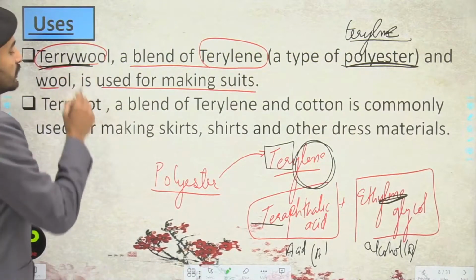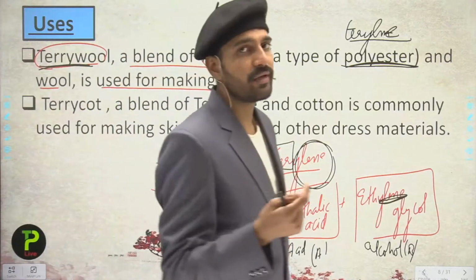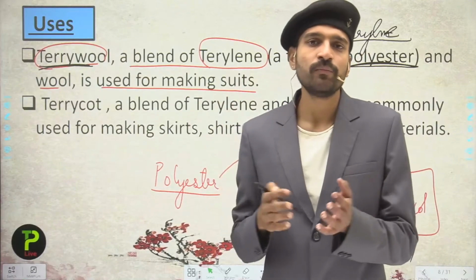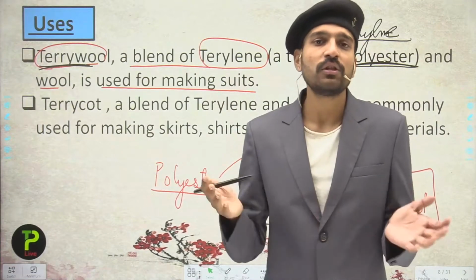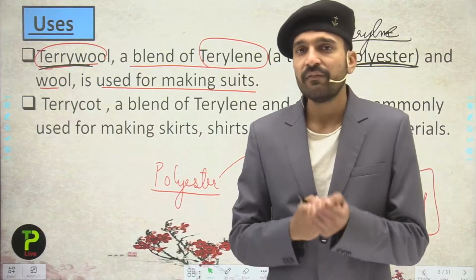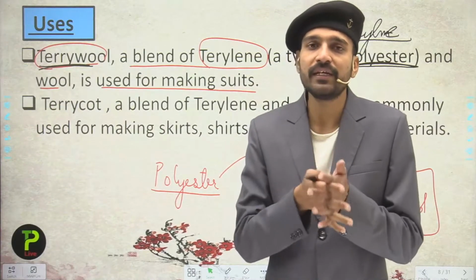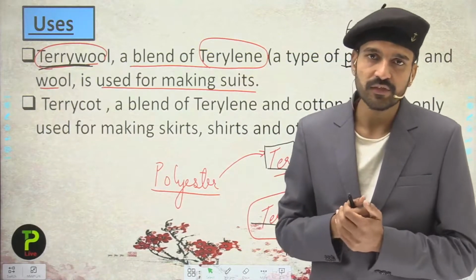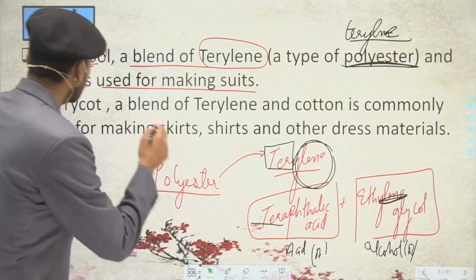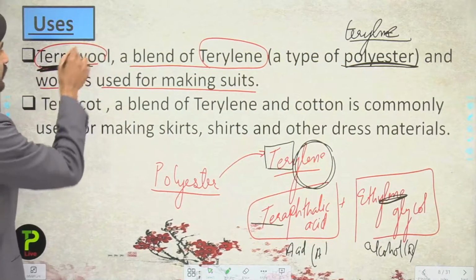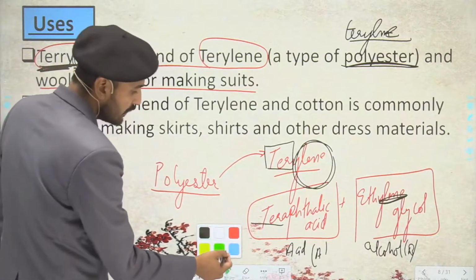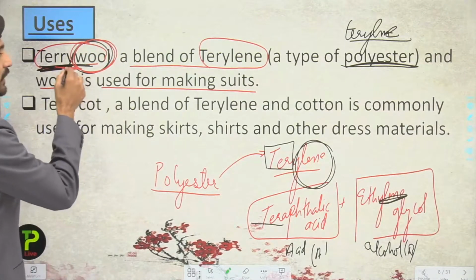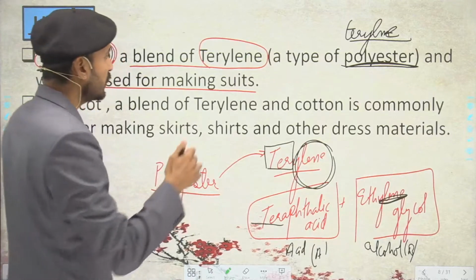Now students, what is given here? The terry wool is given. It means that it is a blended fabric. So what are blended fabrics? We are going to see blended fabrics in the upcoming slides, but just for you, blended fabrics are those fabrics in which the characteristics of both the fibers are there. They are not chemically reacting together, they are simply knitted or woven together in order to increase the overall characteristics of the fabric. So here you can see the terylene is added with the wool part. Since terylene has some elastic properties, while wool has some other characteristics, they are combining these characteristics for the making of suits.